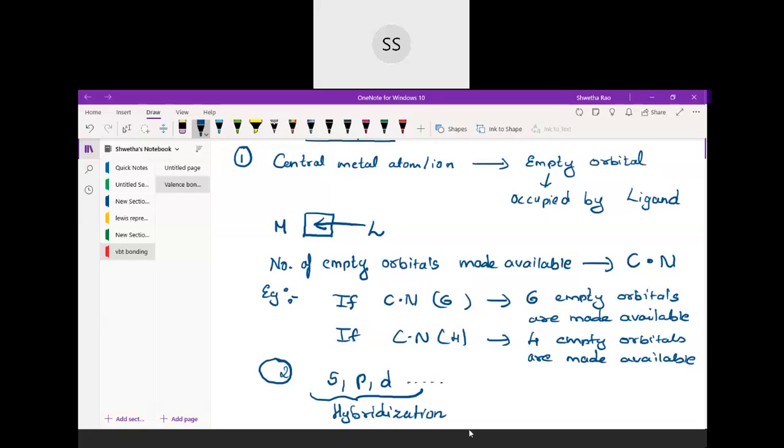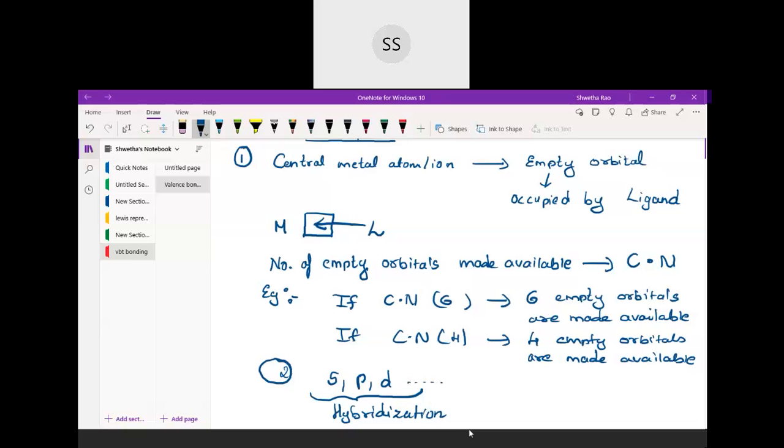These will be an equal number of orbitals where the bond length will be similar, because you know when they are overlapping, the s bond will be very small, the p a little larger and the d still larger. That is the reason we can't have different types of bonding between the metal and the ligand, and it is not found either. What is found is the same type of bonding between the metal and the ligand.